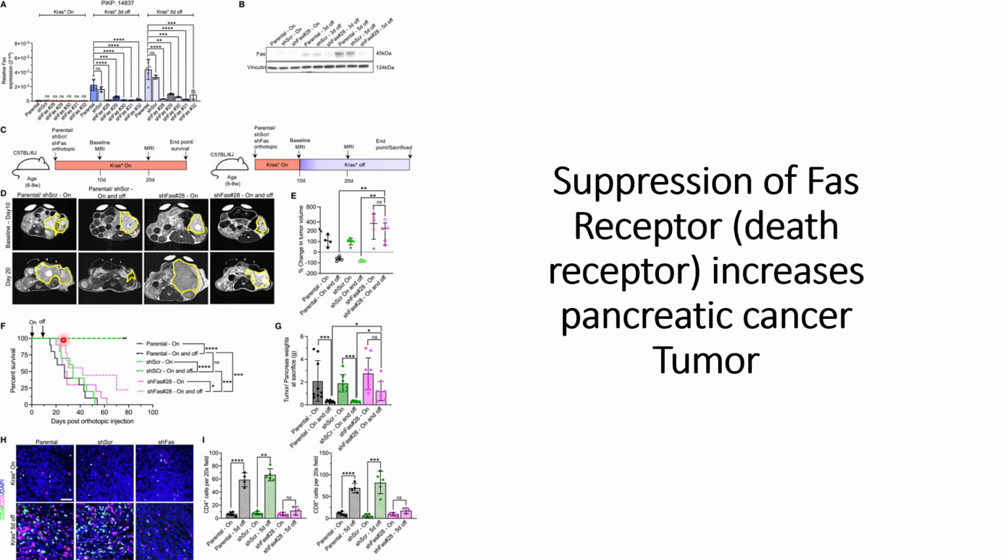And this dashed line indicates that short hairpin RNA number 28 remains on and off. They can see the increase in the survival life of the mice. Whereas when it is completely on, there is a decrease in the survival lives. And when a different short hairpin RNA against FAS receptors remains on and off, they can further see a decrease in the life of the mouse model.